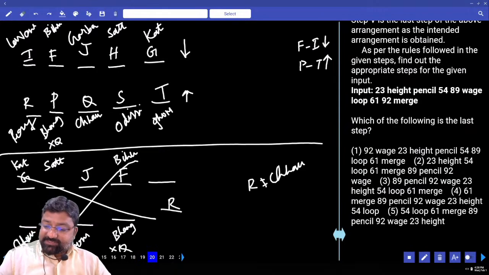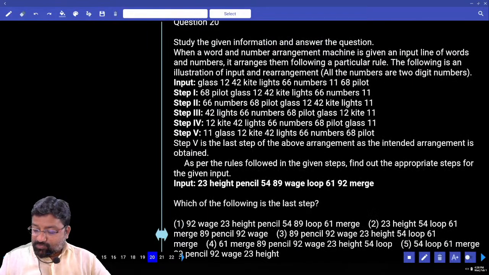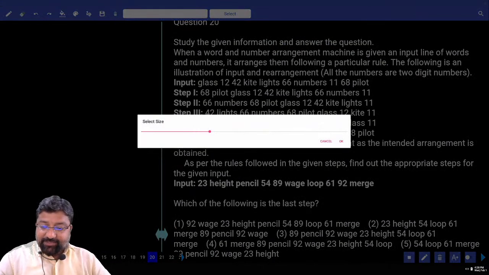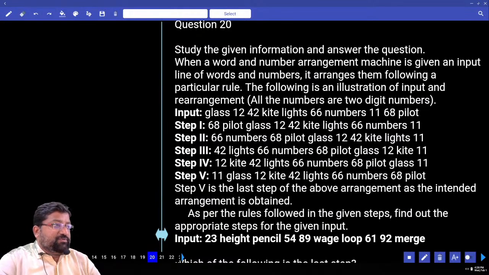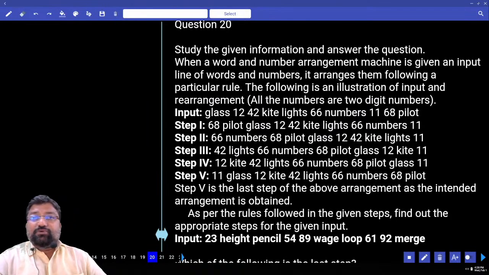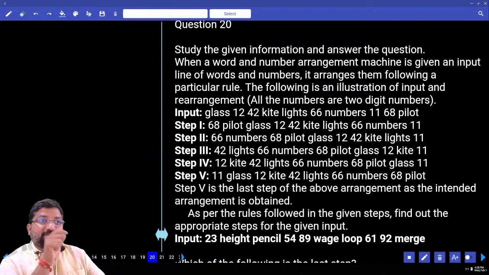This is a question on input output. I'll just explain what's happening here, and then you try it by yourself. Whenever you come across a question on input output, I've been telling you many times, we will see the input and directly jump to the output. Don't look at the steps. If you jump to the output, you'll get some idea what's going on there.